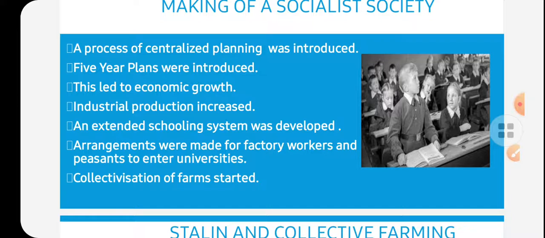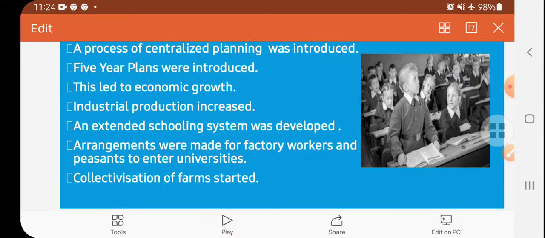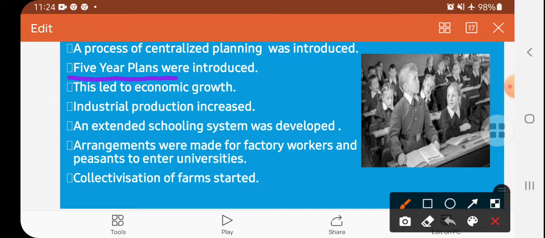A process of centralized planning was introduced. Remember the Bolsheviks and Lenin's April Theses: banks were nationalized, land was redistributed, and there should be no war, only growth should be taken care of. So the process of centralized planning was introduced in the form of the five-year plan. The five-year plan is very common; you see it in every country, like in ours.